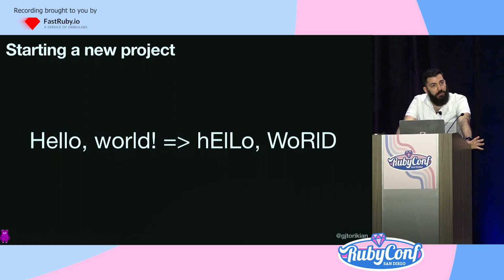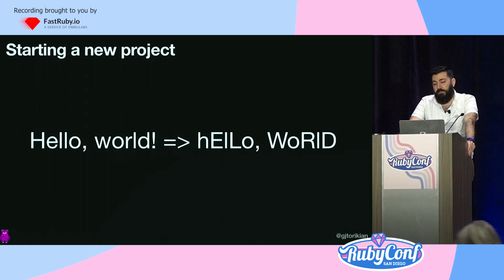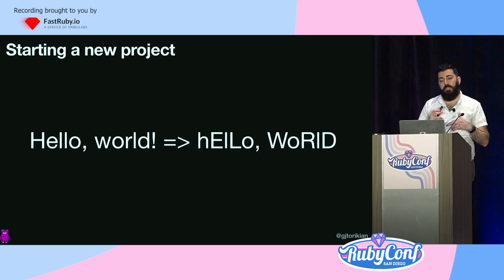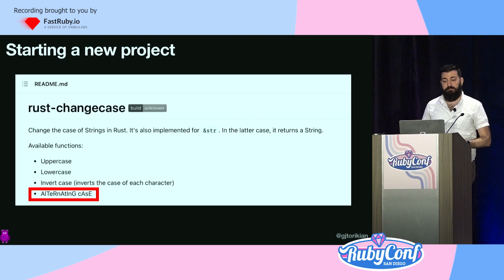Okay, so I'm going to show you all how easy it is to write Rust in Ruby. And so I'm going to come up with a project idea. I want to take a string, and I want to convert each case in that string to an alternating case. If you haven't realized already, I'm perpetually online, so this way I can make all the SpongeBob memes I can make as quickly as possible. So first stop, find a Rust crate that does what I want it to do. Found this one, it took 35 seconds. It sounds like it works, so I'm going to use it.